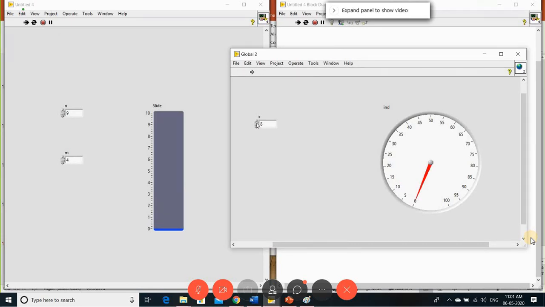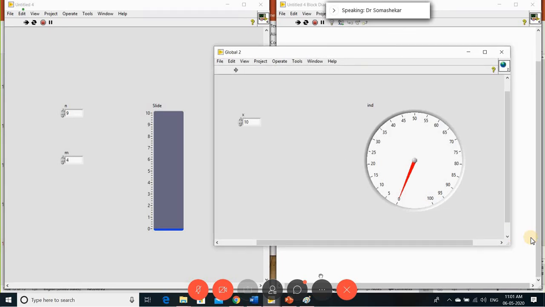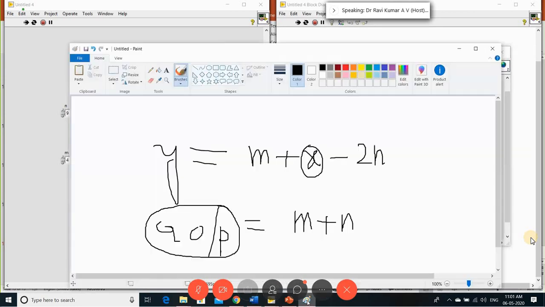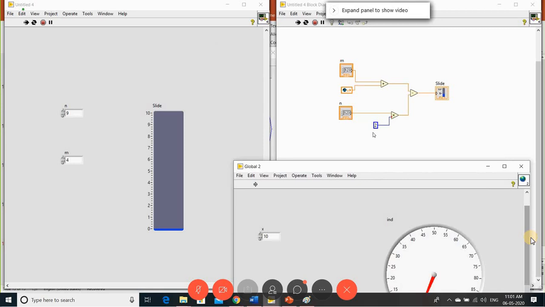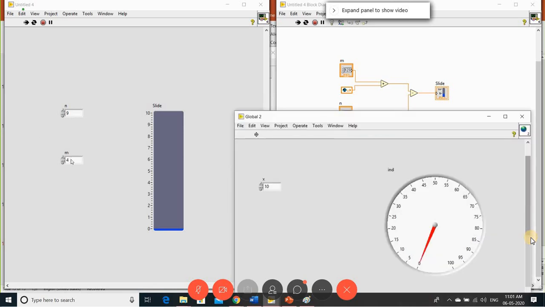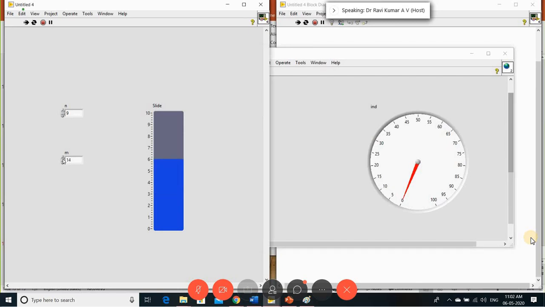You can see m plus x, then 2n, that is the minus. So m should be more than that. Now we can see that you can vary the variables, and with respect to that, the output is also varying.